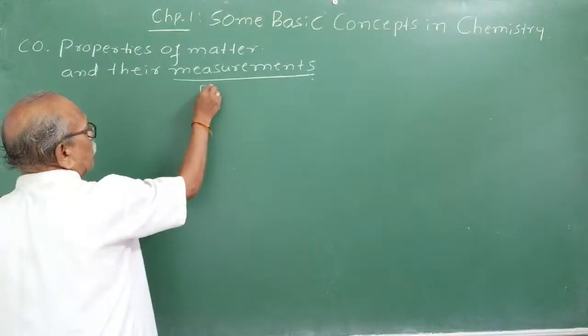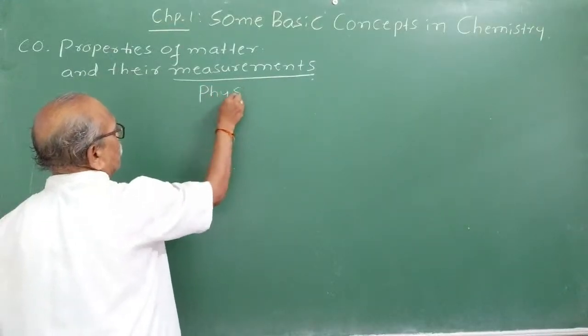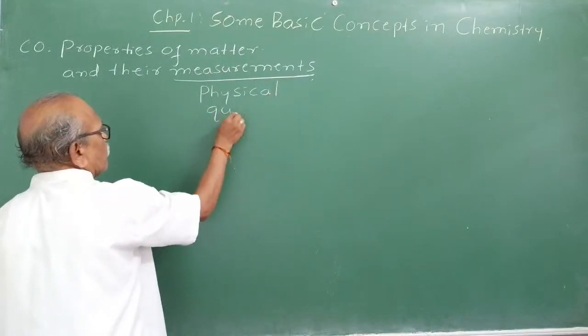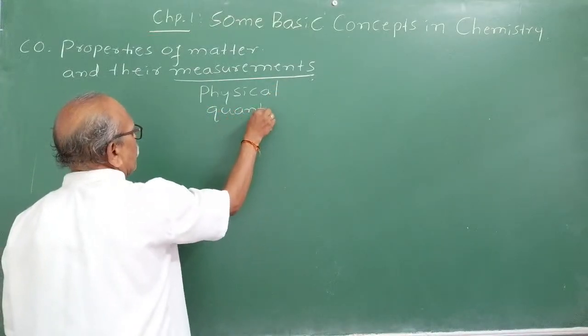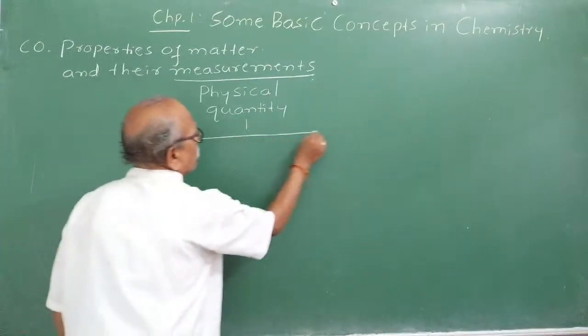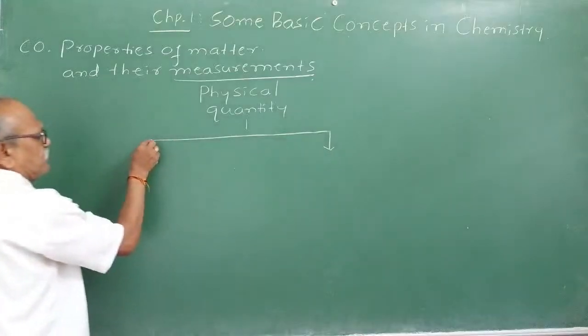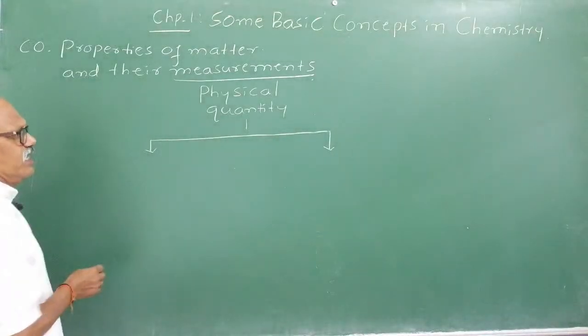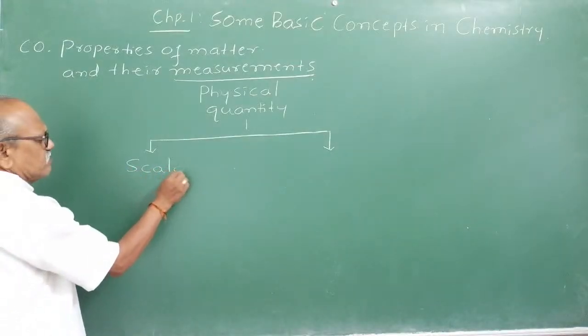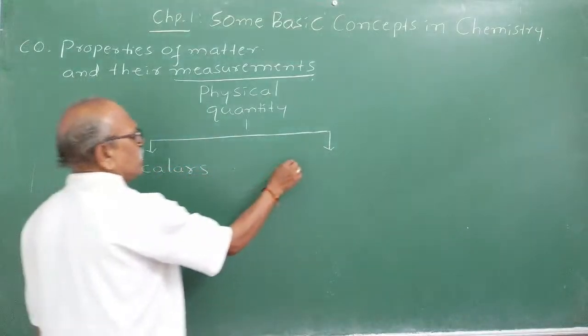Last period we were talking about physical quantities. What is a physical quantity, we discussed: anything which can be measured is called a physical quantity, and physical quantities are classified into two types. One is scalars and another one is vectors.